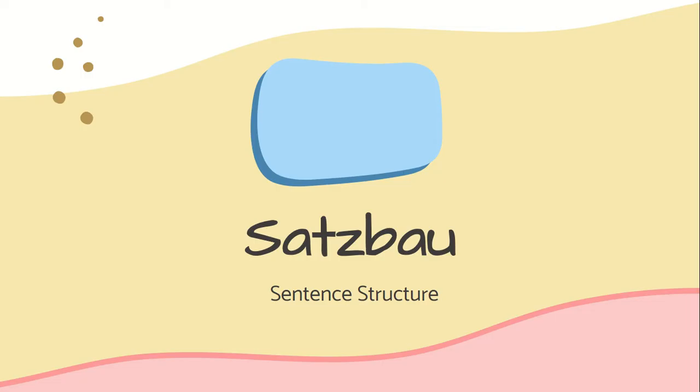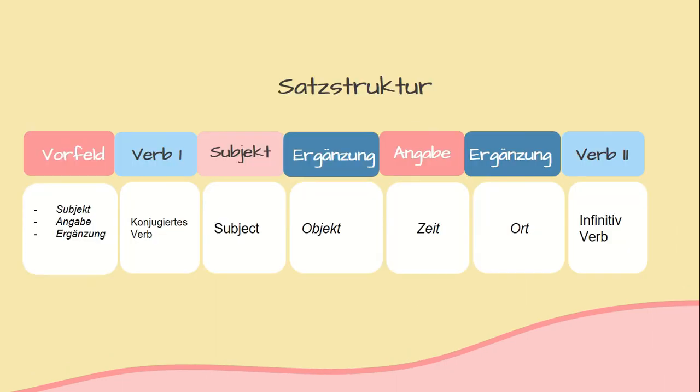Last, we will talk about the Satzbau in German, or the sentence structure. The sentence structure, or the Satzstruktur, or the Satzbau, in German is a little bit different to the one in English. Instead of only subject and verb in the main clause, the complete Satzbau in German includes Vorfeld, which is the first position of the sentence, and could be anything, includes Subjekt, Angabe, or the Ergänzung.